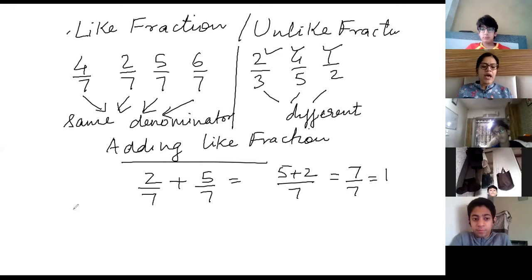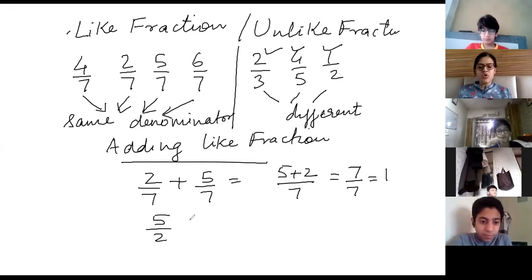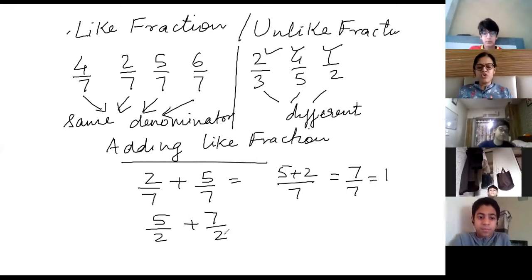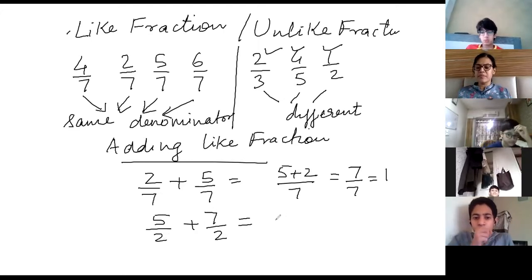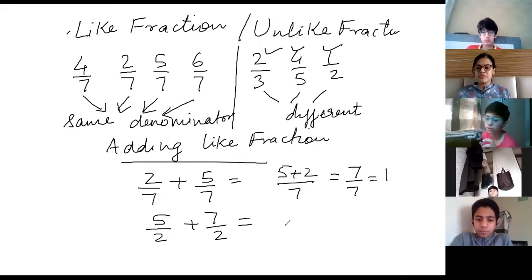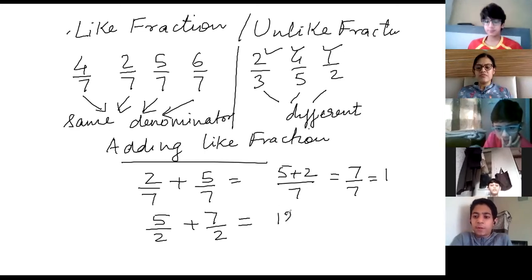Same way, if I add 5 by 2 plus 7 by 2, same denominator. So in like fractions, you just have to add the numerator. What will be the answer, Umar? What is 5 plus 7, Umar? 13. 13 by 2. 7 plus 5 is how much? 12. Silly mistakes. 7 plus 5 is 12.